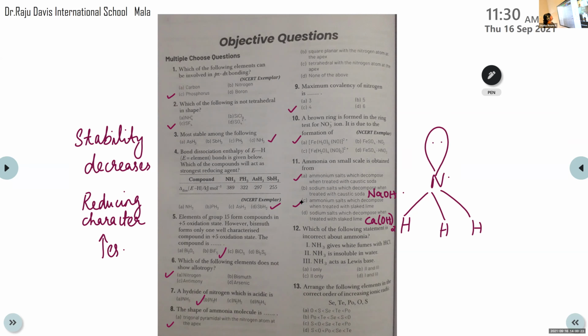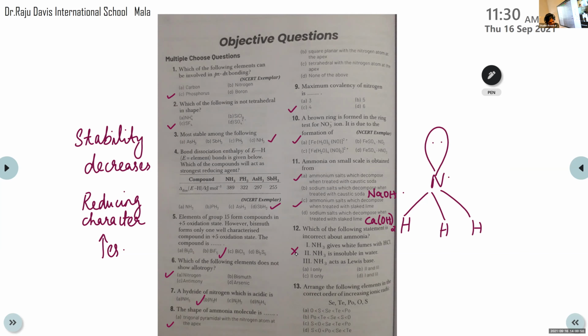Then what about the second one? NH3 is insoluble in water. What about the solubility of NH3? Is it soluble? Ammonia is highly soluble. So this statement is incorrect. NH3 is insoluble in water is incorrect; NH3 is highly soluble in water. Then what about the third one? NH3 acts as a Lewis base.